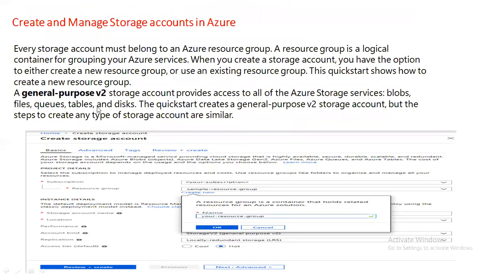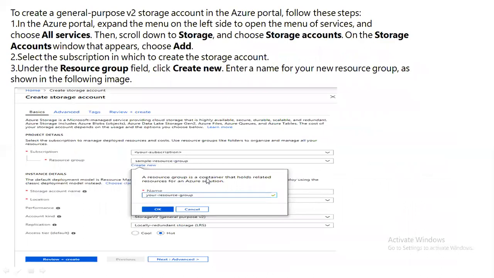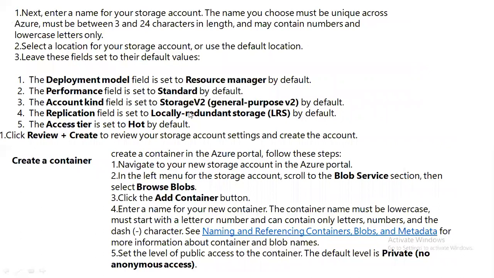So again, this is a storage account. The general purpose V2 storage account is the latest storage account. If you want to use blobs, files, you go with general purpose V2 storage. Before V2 storage, you had V1 storage, but when you go and create a storage account, you can see V2 storage, and you can by default set up LRS, and the access tier can be either hot, cold, or archive, depending on how frequently you use it. Hot means you use it more frequently, cold is less frequent, and archive is rarely used. Right? So you can create storage accounts that way.